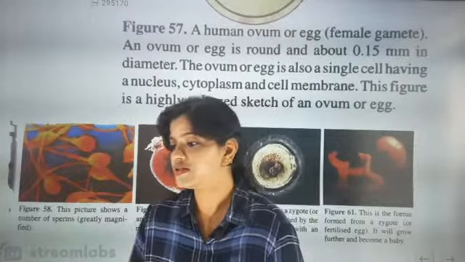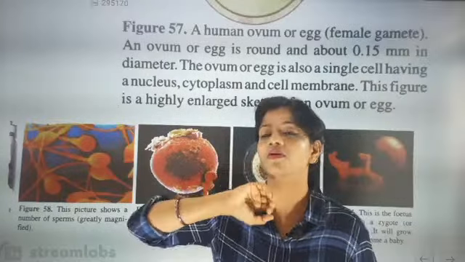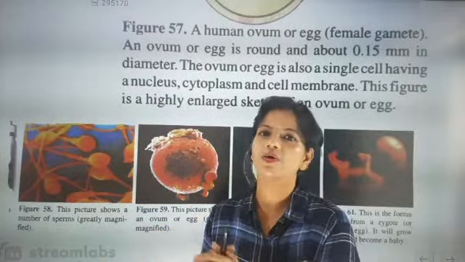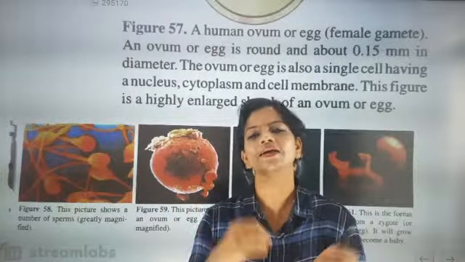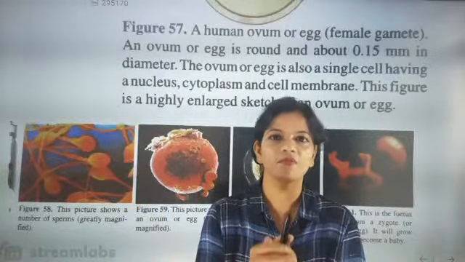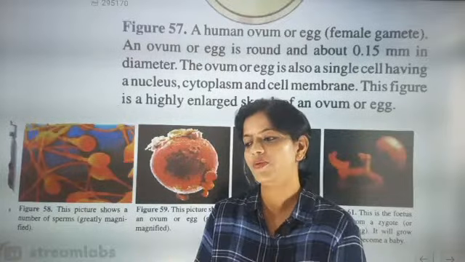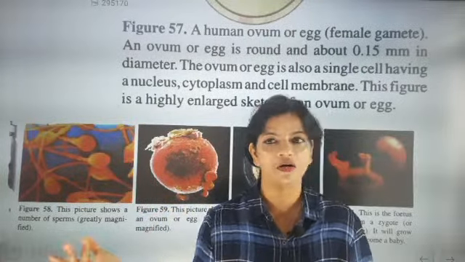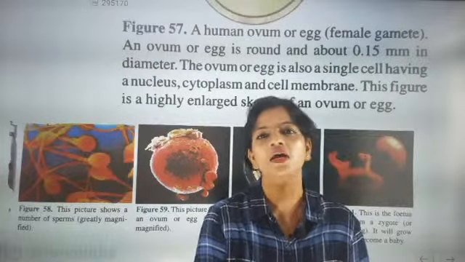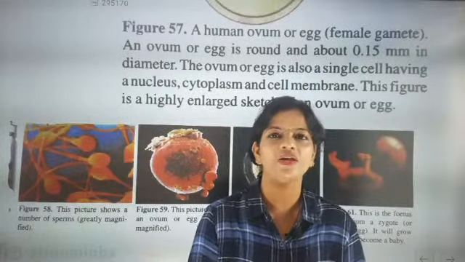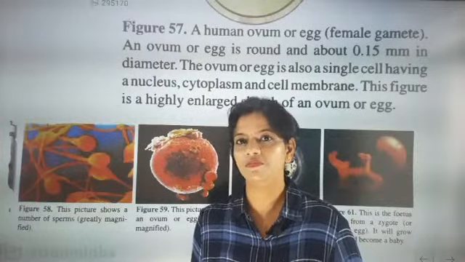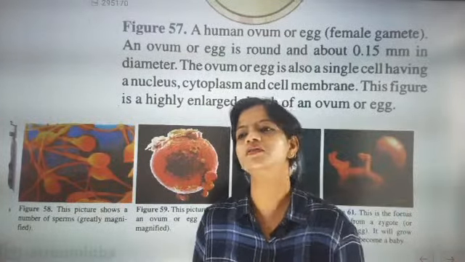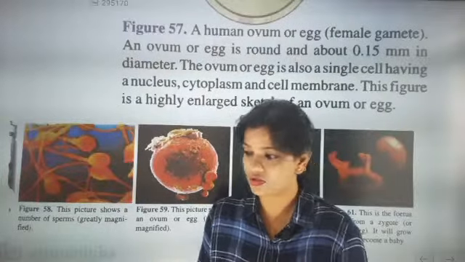The baby born will have traits like eye color and skin color, totally dependent upon the situation. Situation means whatever dominant and recessive traits match at that time, only then the type of baby will be determined. The sex of the baby, boy or girl, will not be determined by the female. Females always have XX. It is totally determined by the male sperm. Males have XY chromosomes. From there only the child will be a girl child or a boy child.